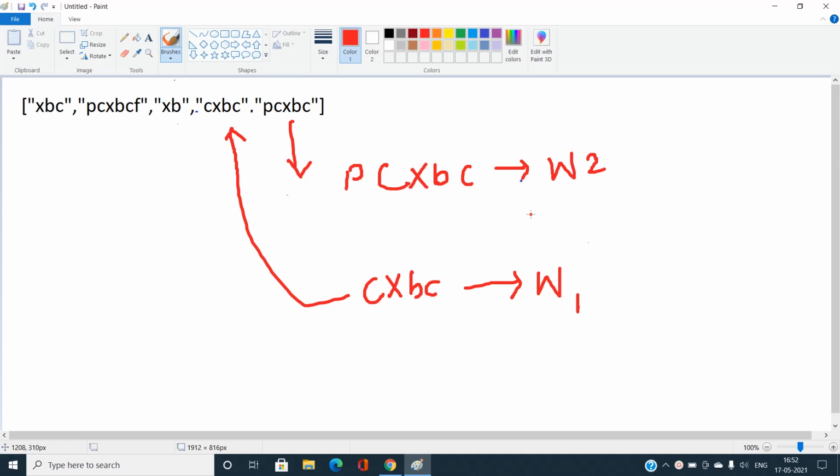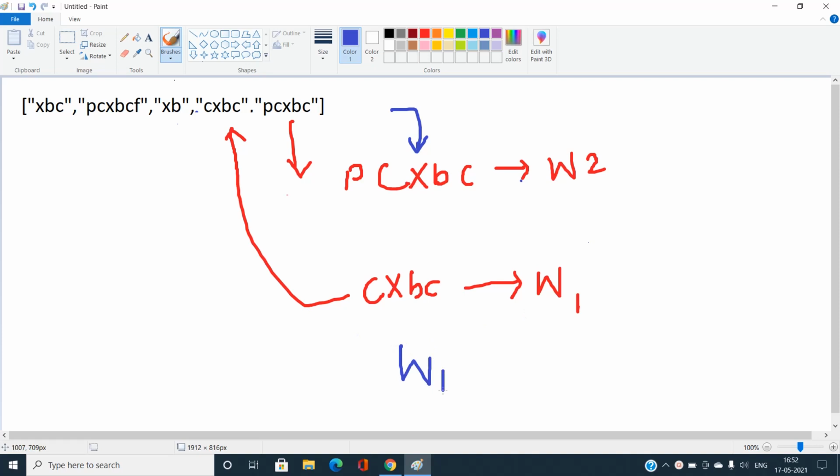I have worked in a reverse manner because it is going to be easier to understand than introducing a new character to W1, because we can insert 26 characters of my choice at any positions. So it is going to be a hectic task to write down all the characters and assume the positioning of these characters in any of the places of this word. Rather, we can just easily check by removing any one of the characters of my choice from this word 2, and check if my new string exists in this array of strings or not. We can easily say